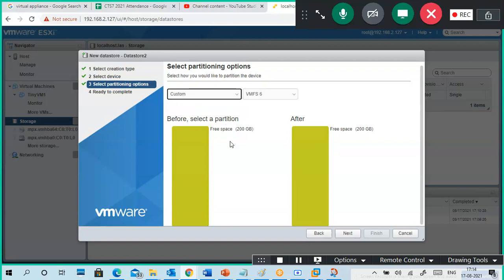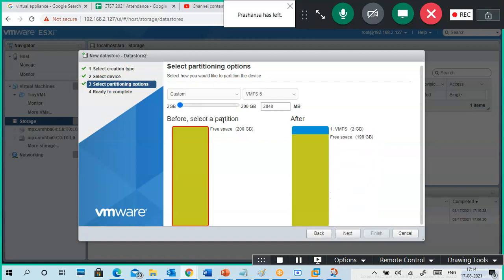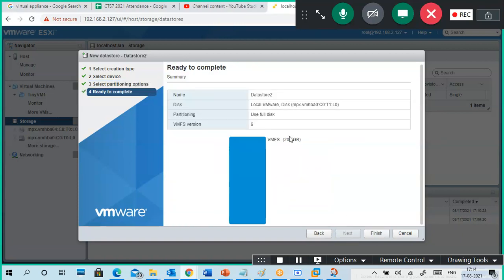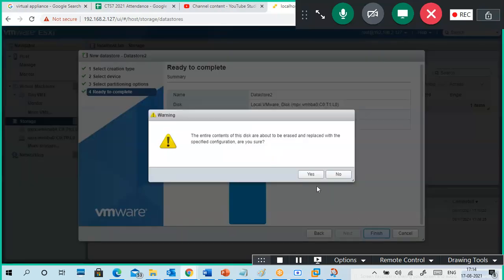Okay, you can do custom also, meaning however much space you want, that much space only you can use. Like it is showing 2 GB and free is 190. Maybe you want 100 GB only, you don't want to create the full disk now, you can also do that. Understand? Otherwise full disk means the complete disk you can format. Next, so 200 GB, VMFS 6, finished.